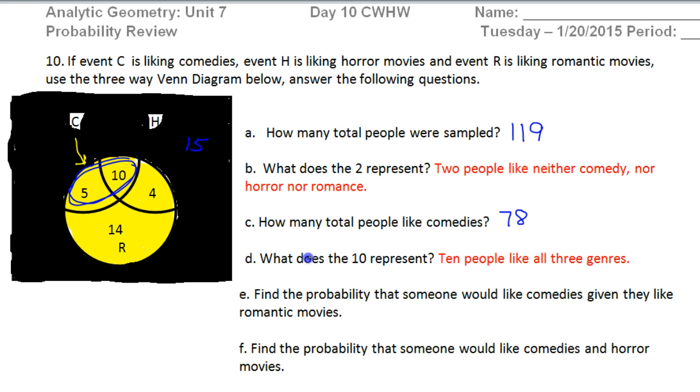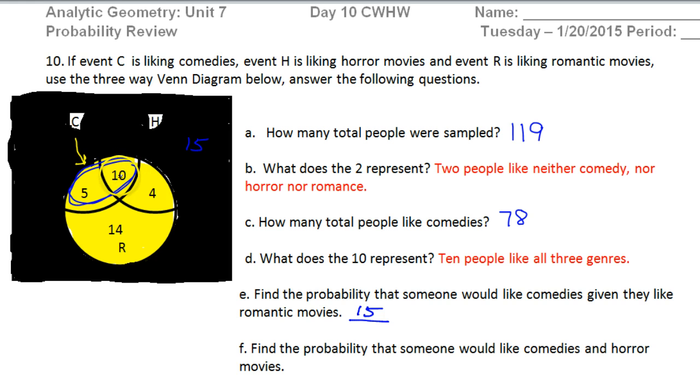15 out of something. Now 15 out of what? Not 119, I'll tell you that, because we blacked out most of that old universe. It's 15 out of just these 4 numbers, because this is our new small universe.